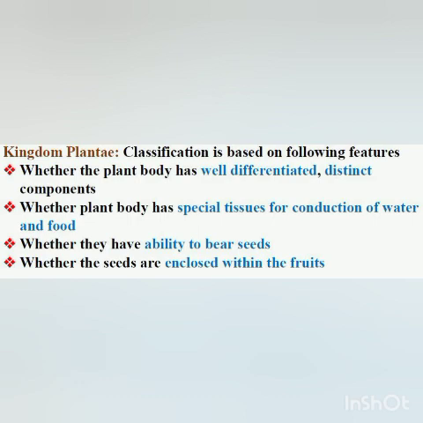Further classification looks at the ability to bear seeds and whether the seeds are enclosed within fruits or not. So another level is whether they bear seeds or not, and if they bear seeds, whether the seed is naked or enclosed within the fruit. So these are the 3 or 4 points on which the classification of organisms in kingdom Plantae is done. So the first group is Thallophyta.